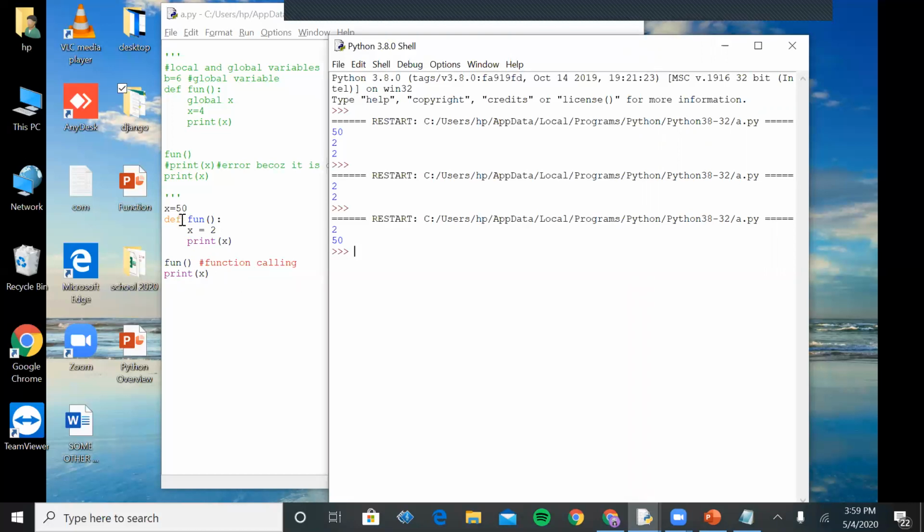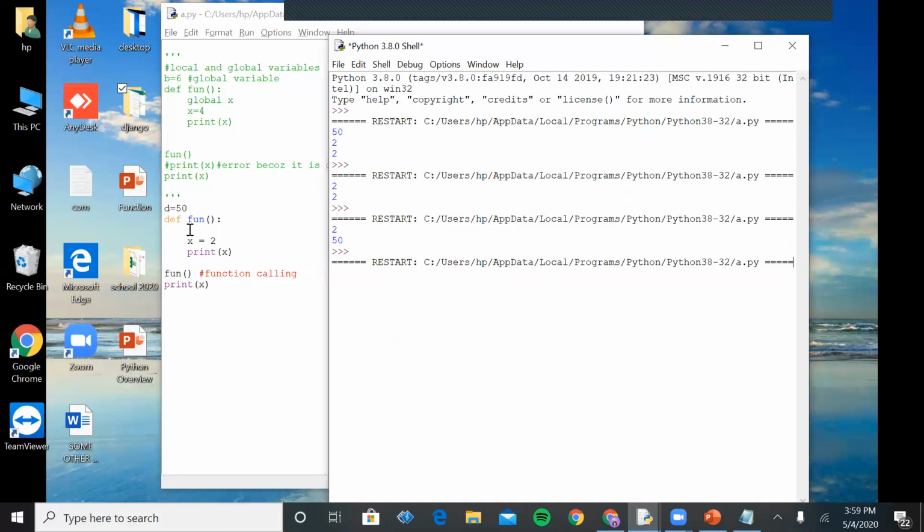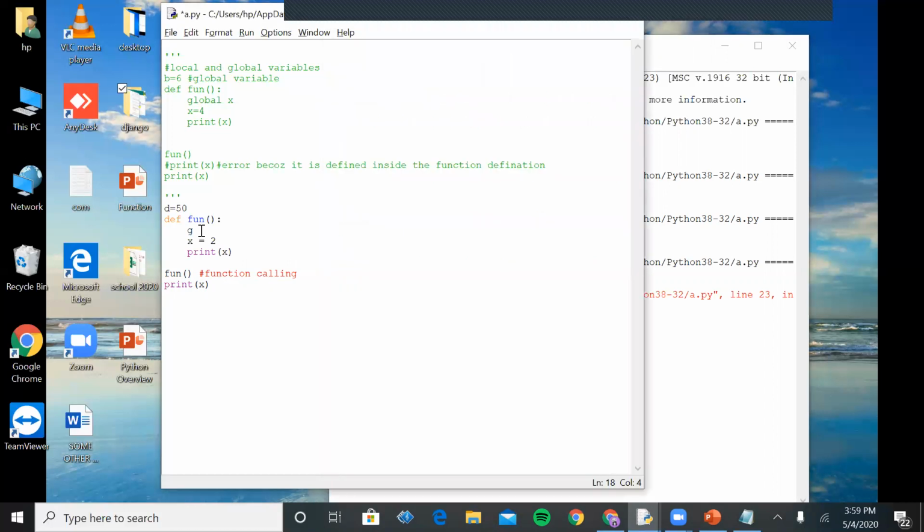Clear to you? Suppose I am giving another value, d equals 50. Again, if I want to access this, obviously it will show me the error because x is not defined. Again, by using the global keyword, I can make this variable global, then obviously it will not show me any error.